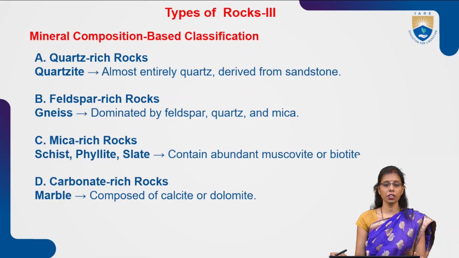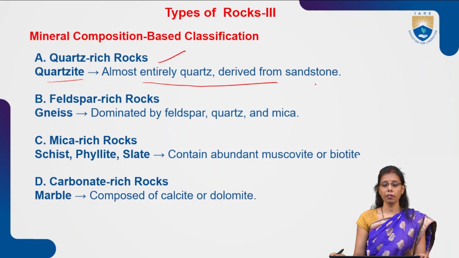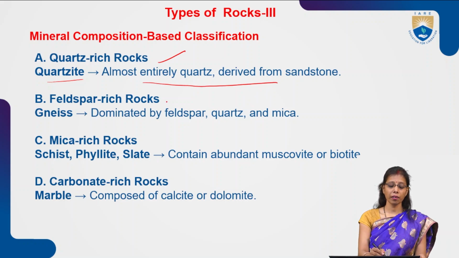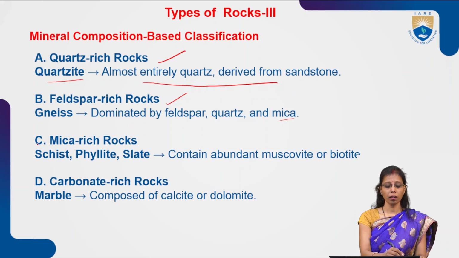Now mineral composition based on the classification. First, quartzite rich rocks: quartzite is almost entirely quartz, derived from sandstone. Then feldspar rich rocks: gneiss is dominated by feldspar, quartz and mica. And then mica rich rocks.